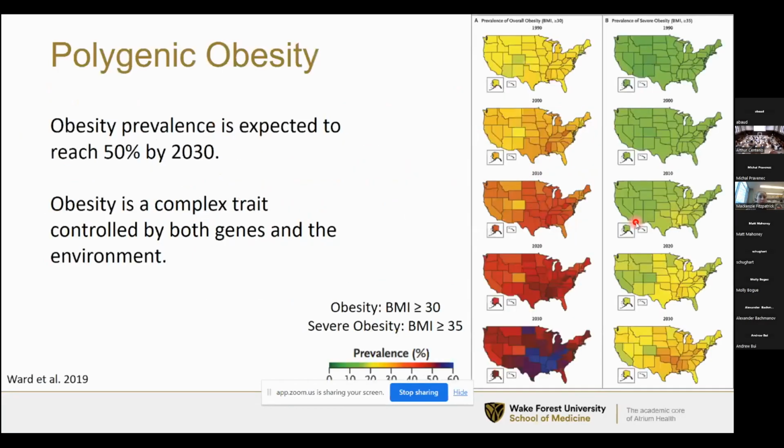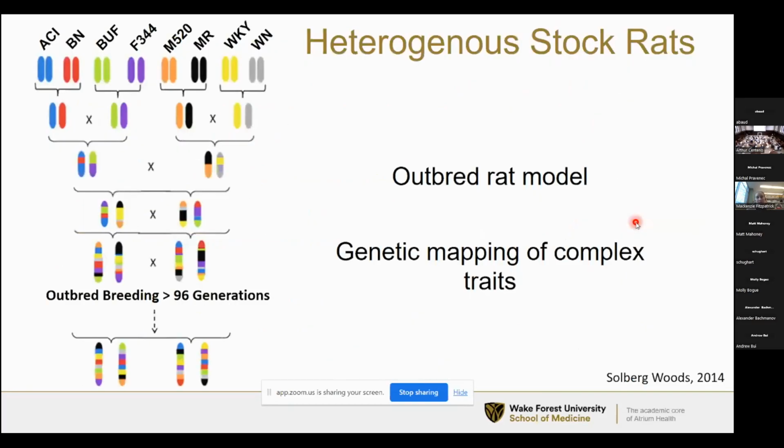So obesity is a growing epidemic in the US and globally, and the prevalence of obesity in the US is expected to reach 50% by the year 2030. Obesity is a complex trait, and most cases of obesity are polygenic, so multiple different genes contribute to it in addition to the environment. I know that with this audience, I don't have to spend too much time on the HS rat, but our lab uses HS rats to study obesity. They're an outbred rat model that originate from 8 inbred founder strains, and they're a great tool for fine genetic mapping of complex traits, including obesity.